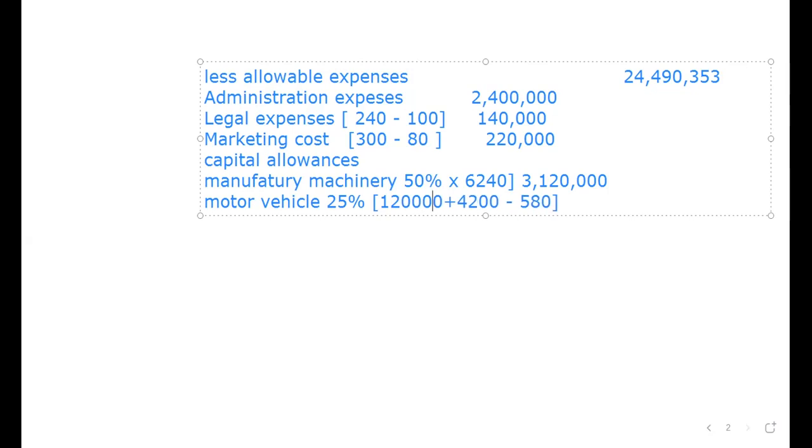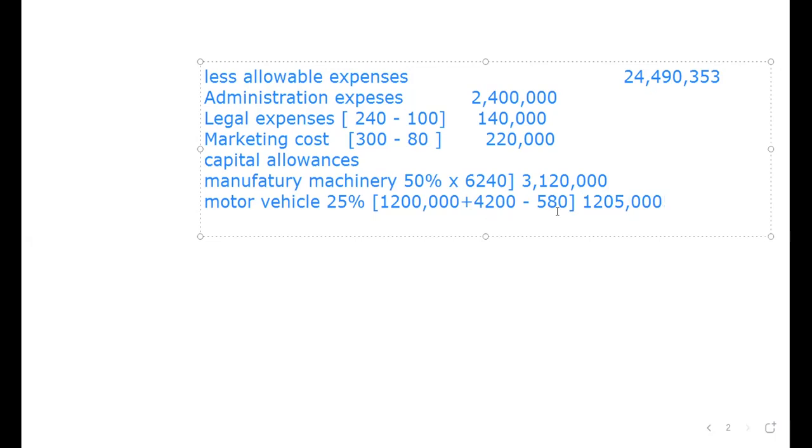So the motor vehicle is 1,200,000. We take that 1,200,000, we add the 4,200,000, subtract 580,000, then multiply by 25%. So we get 1,205,000. So the wear and tear for this is 1,205,000.